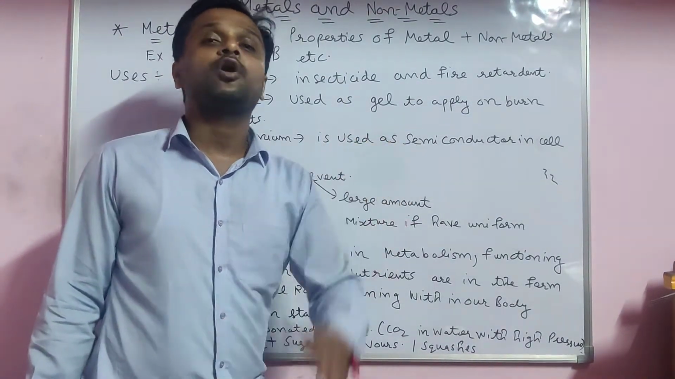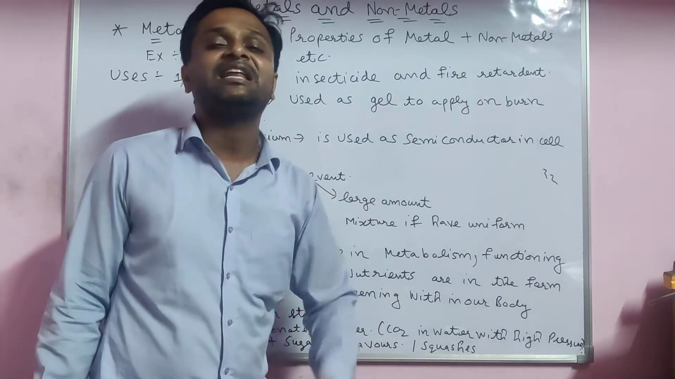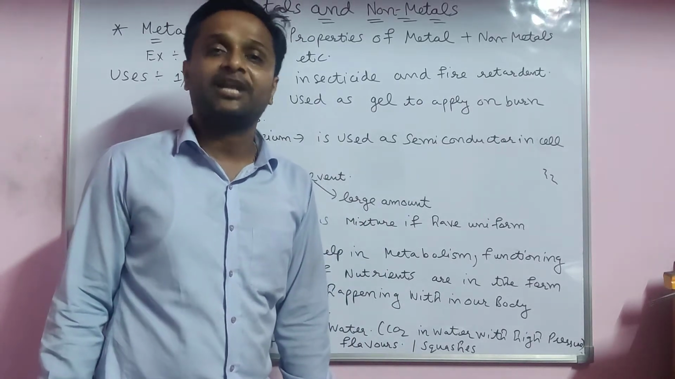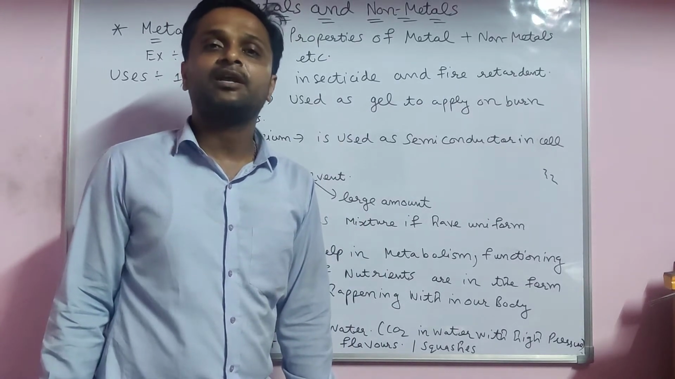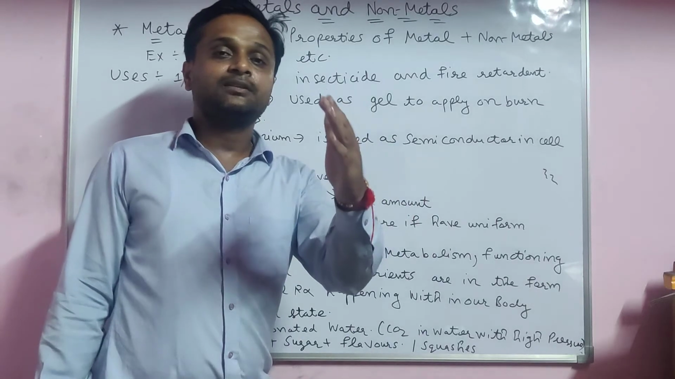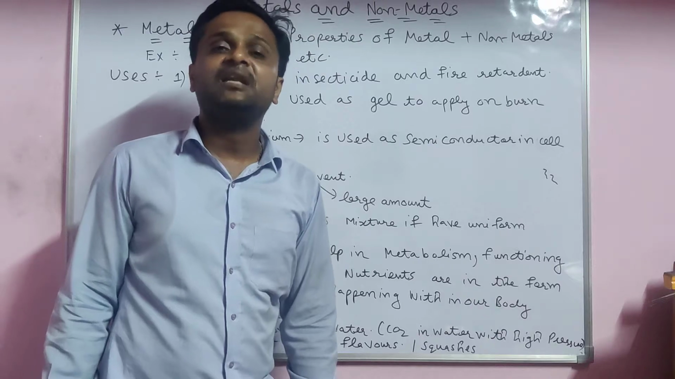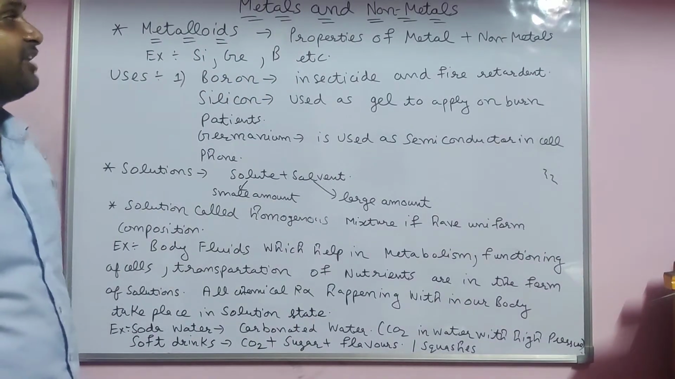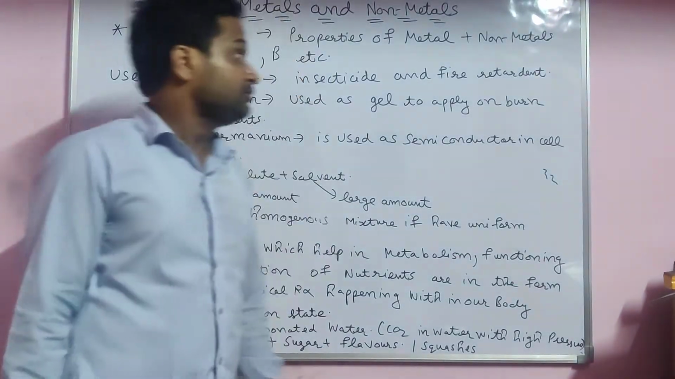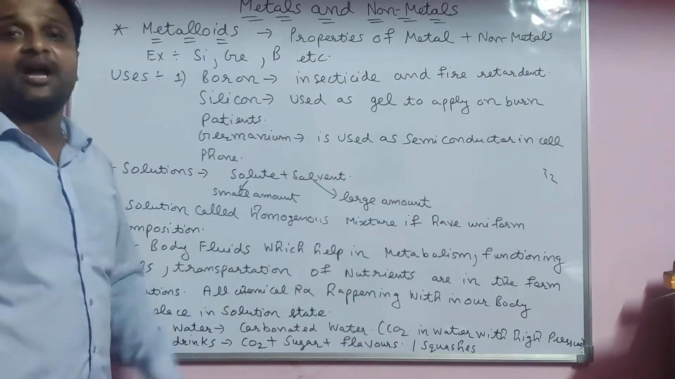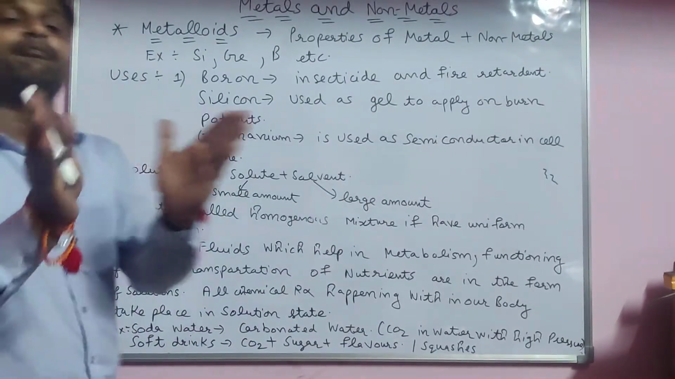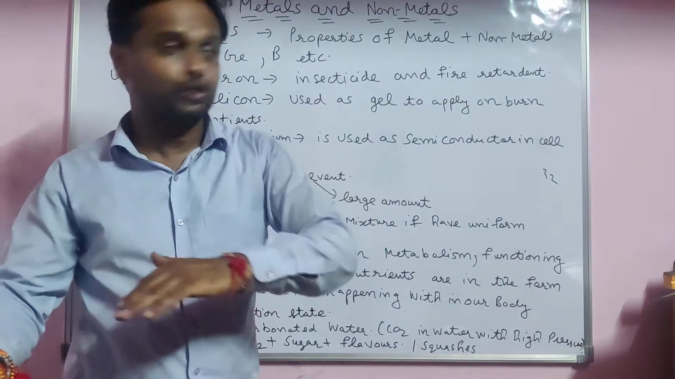Now what is the property of non-metals? They gain electrons very easily to complete their octet, to complete their electronic configuration. That's why they are electronegative in nature. Now we discuss the metalloids. Metalloids show the properties of metals as well as non-metals.